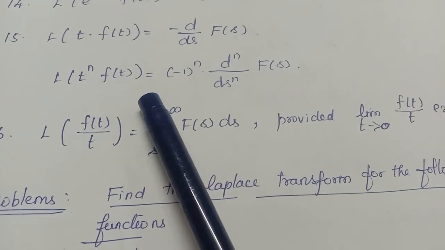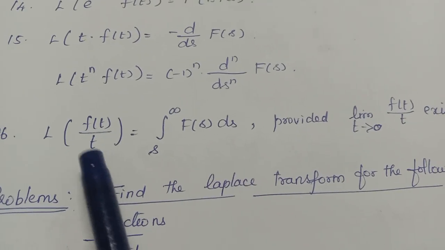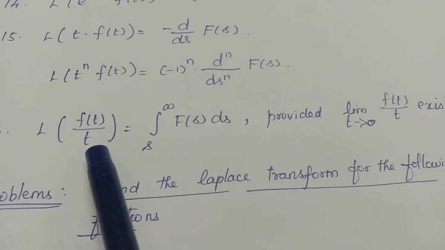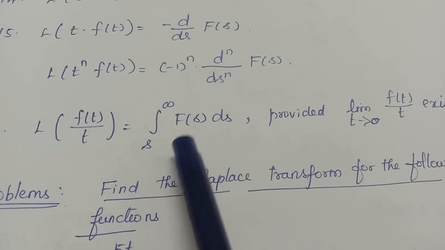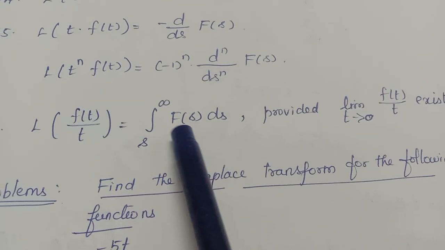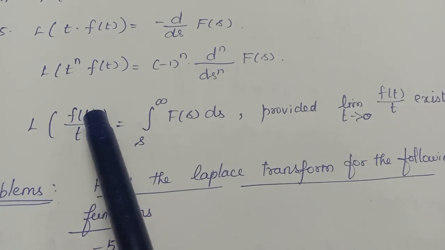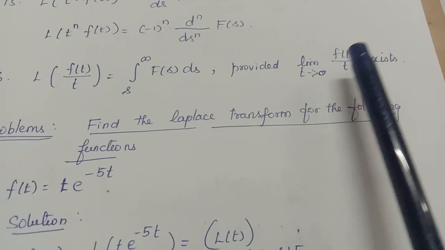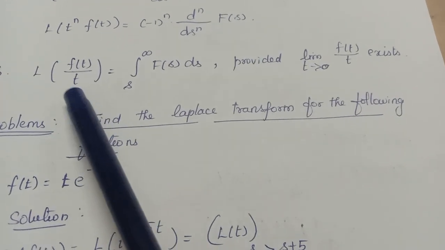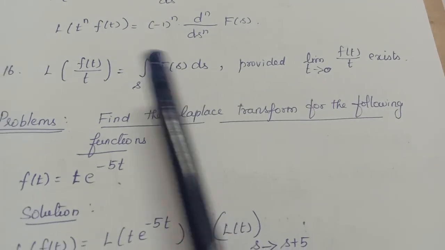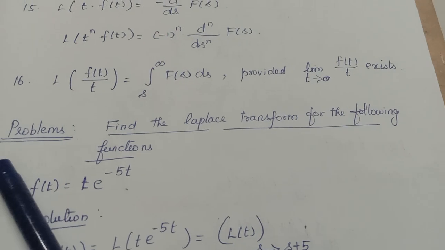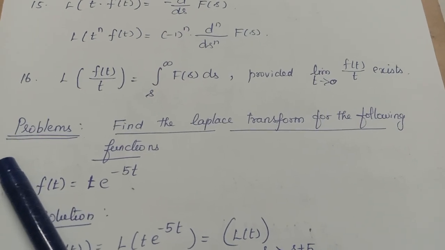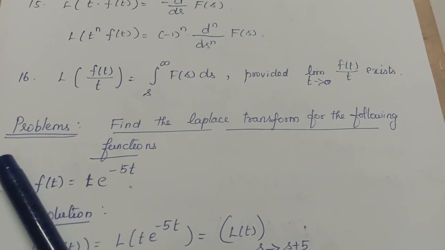So for product we have seen. What about if t comes in the denominator? So L of f of t by t equals integral s to infinity F of s ds. What is this F of s? Again Laplace of this f of t. Okay, so this exists only when the limit as t tends to 0 of f of t by t exists. At that time only we can calculate this. So these are the basic things that you have to memorize for doing problems in Laplace transform.